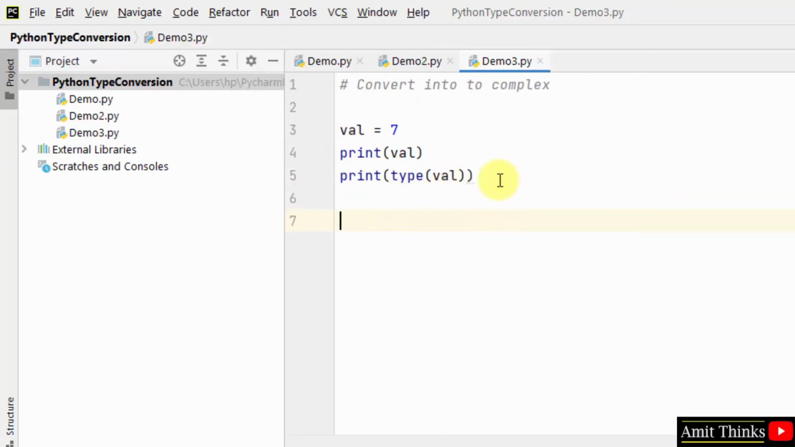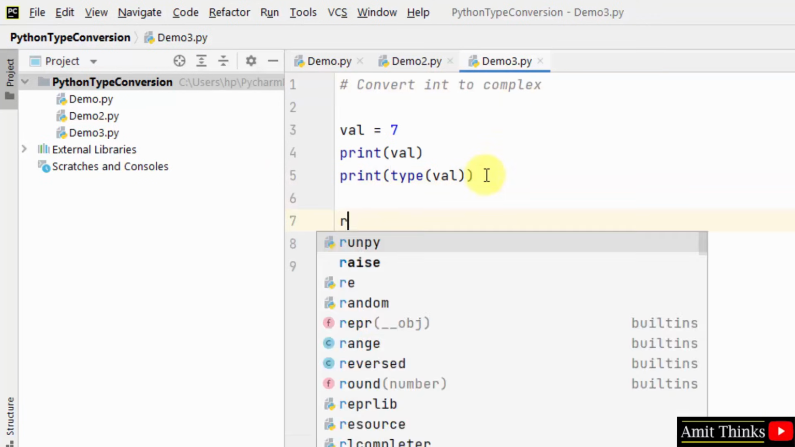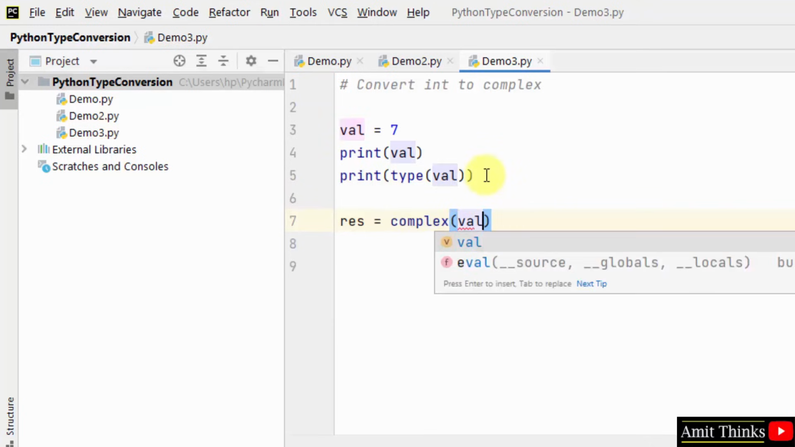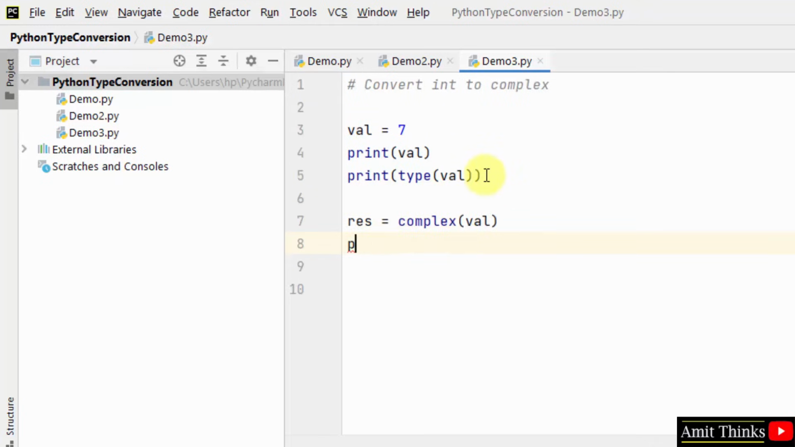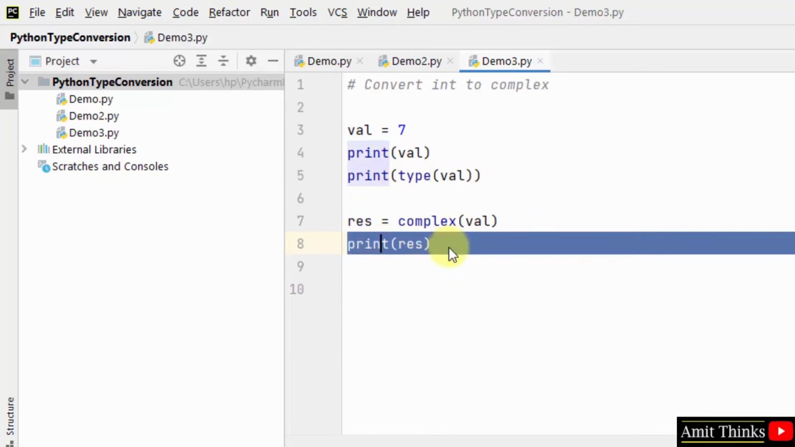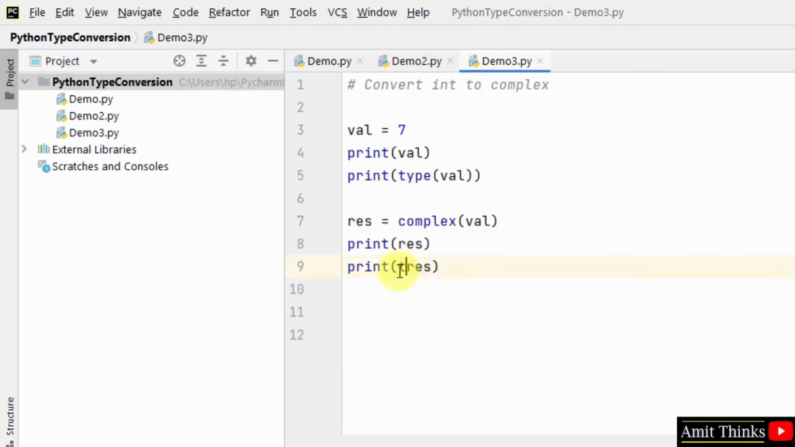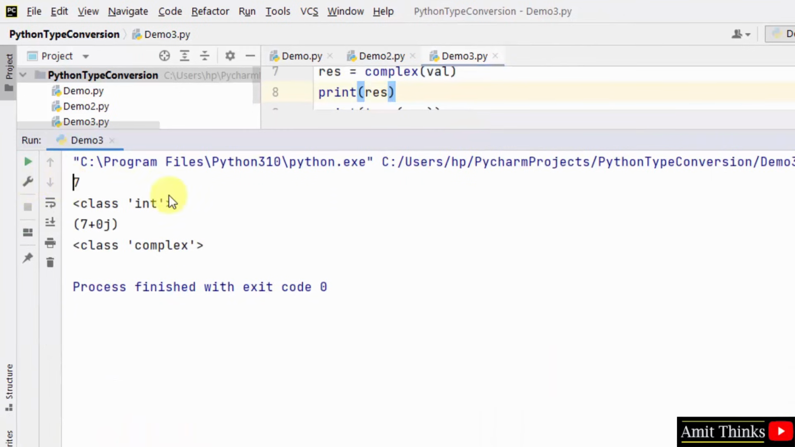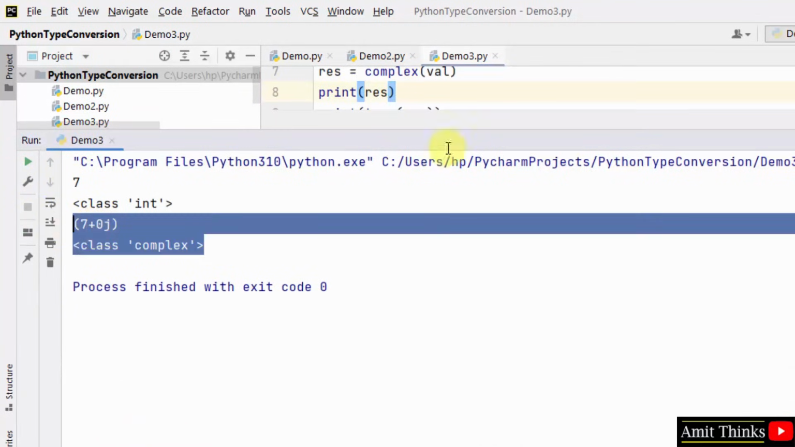Now we need to convert it to complex. I told you I'll be using the complex method, so I'll directly use the complex method with a new variable. Herein I'll type val. That's it. Print. So this will be our converted value, that is in complex. Now print the type of it. That's it. Right click and run it. Now you can see it was in int initially, now it is in complex.